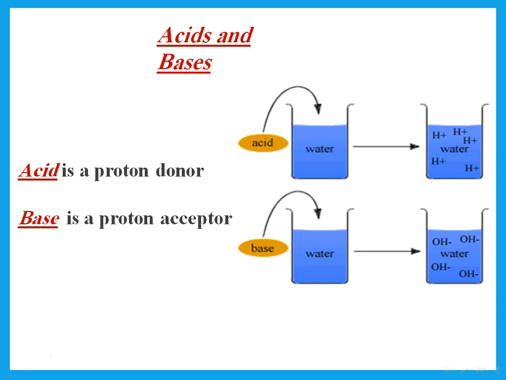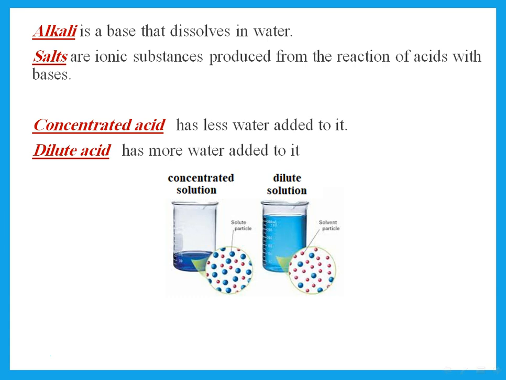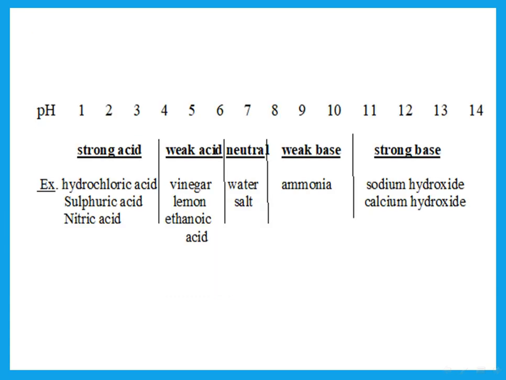Okay. Acids and bases. Acid is a proton donor. Base is a proton acceptor. Alkali is a base that dissolves in water. And salts are ionic compounds produced from the reaction of acids and base. You should realize that when I say that something is concentrated, it means it has a very small amount of water. If it is dilute, it has a lot of water.